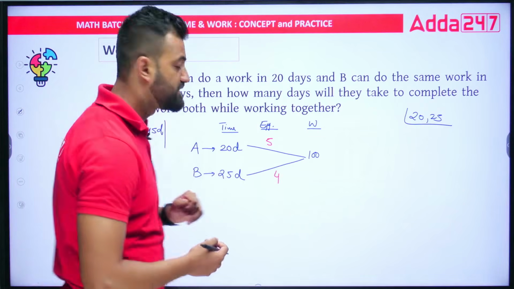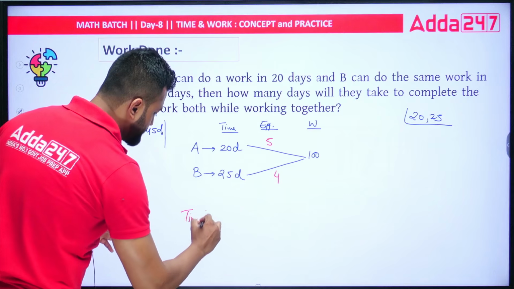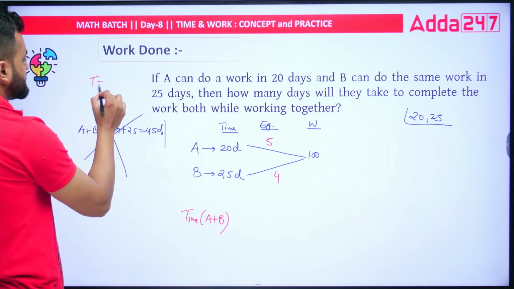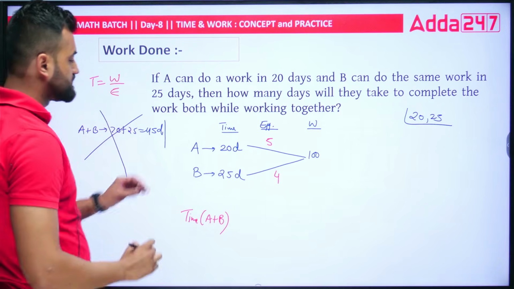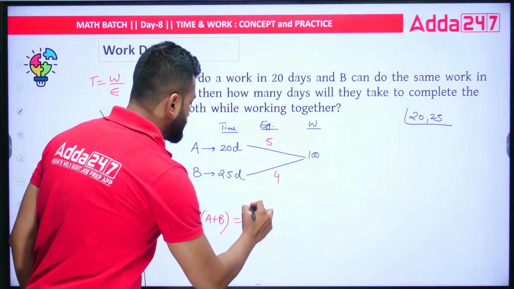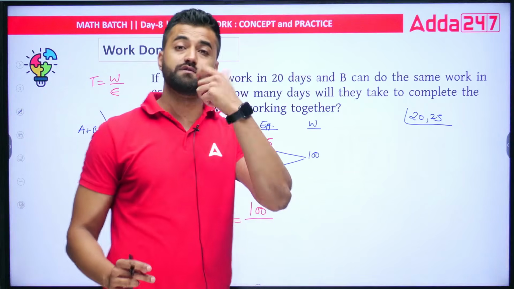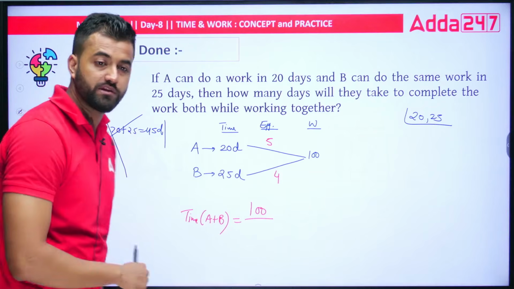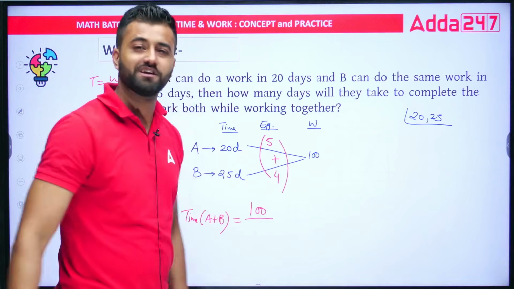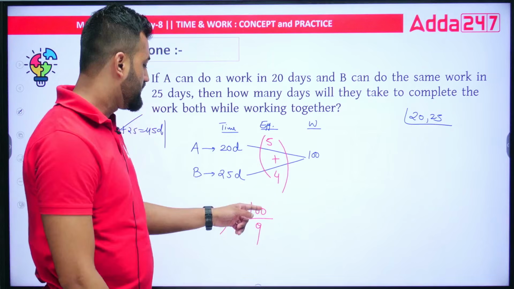So what I want is for them to work together now. I want the time taken by A and B together. So what was time? Time was work by efficiency. Yes, remember? Now both of them will be doing the same work. This is the work that they want to do, so they will be doing 100 work. So just put 100 at the top, divided by the efficiency. Now whose efficiency do we want? We want A and B to work together, so we have to take both of their efficiencies. That means 5 plus 4 would be how much? You would say 9. So just put 9 out here. This is your answer: total work divided by the efficiency.